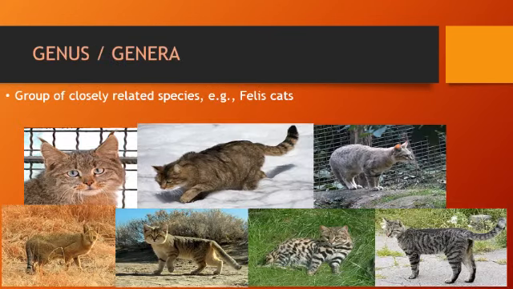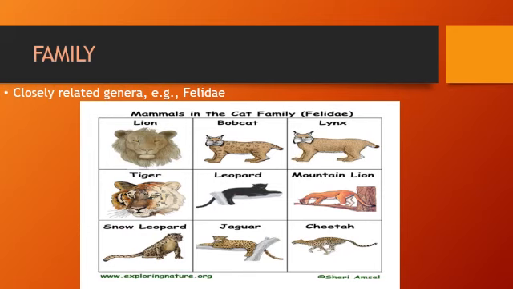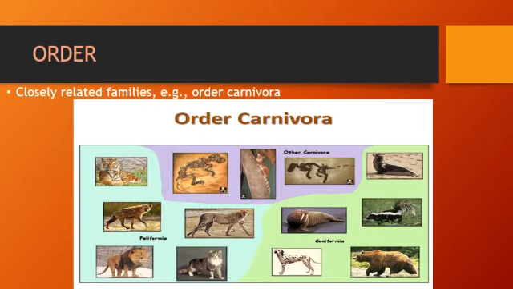After species comes genus. Many closely related species are kept in the same group called genus. Plural is genera. Like Felis is a genus of 7 species of cats. Family is a group of closely related genera. Like Felidae includes many genera including Felis.